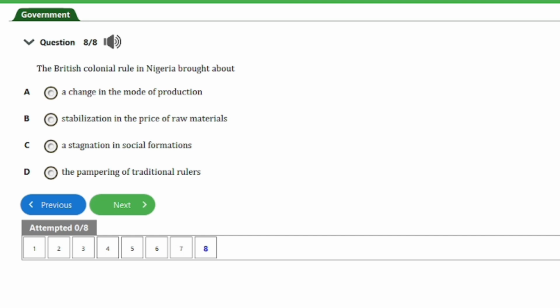We have here question number 8 and the last. The British colonial rule in Nigeria brought about A. a change in the mode of production, B. stabilization in the price of raw materials, C. a stagnation in social formations, D. the pampering of traditional rulers. The answer to this question here is option A, that's a change in the mode of production. And that's it for this question.